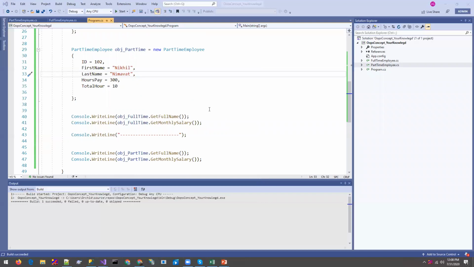Okay, so now the next thing is abstraction. Why are we using abstraction? What is abstraction? Abstraction is one of the object-oriented programming concepts that helps us show only the essential part to the end client, right? So let's take an example of a school. Say there is one class.